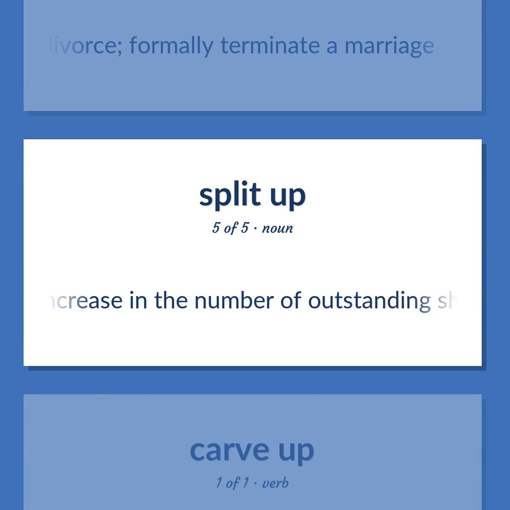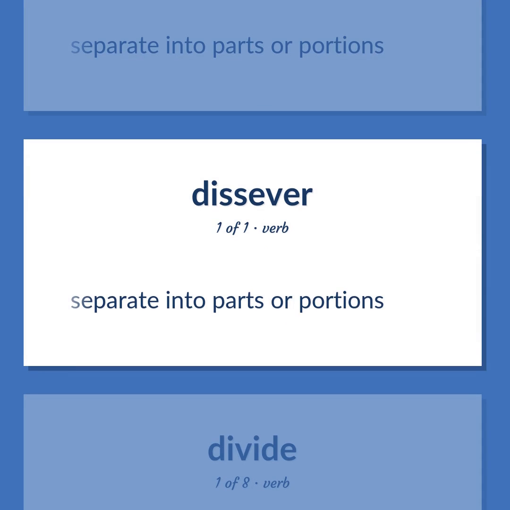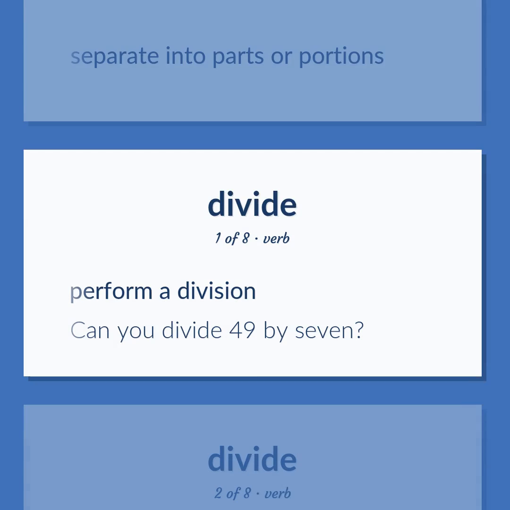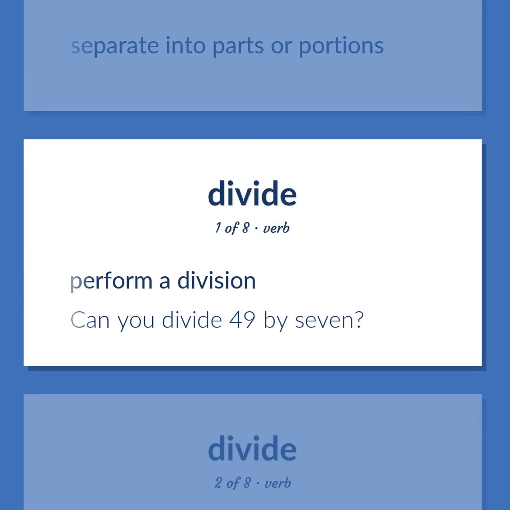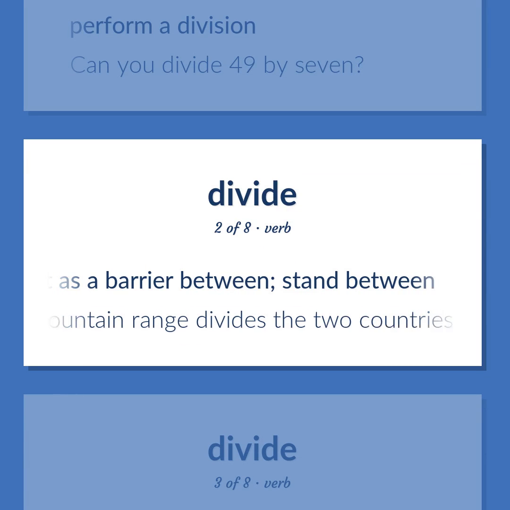An increase in the number of outstanding shares of a corporation without changing the shareholders' equity. Separate into parts or portions. Perform a division. Can you divide 49 by 7? Act as a barrier between. Stand between. The mountain range divides the two countries.